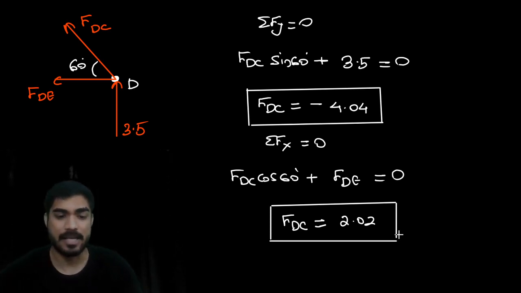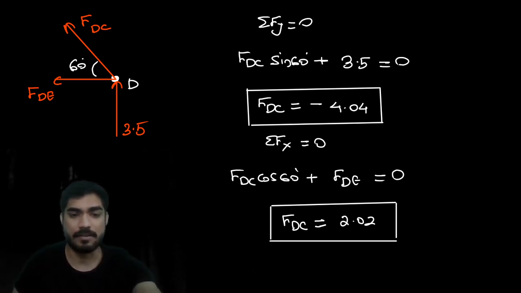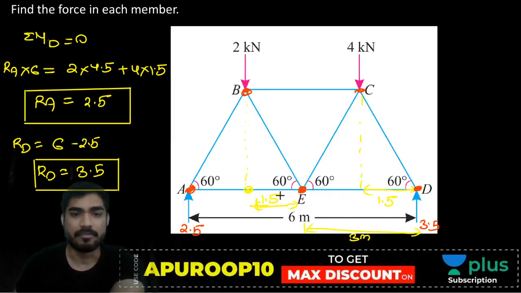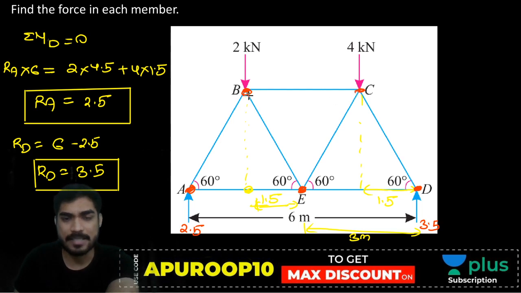So we are getting these values. Are we getting these values? Yes. Now next, what will we consider? We can consider joint B or joint C. Let's consider joint B.